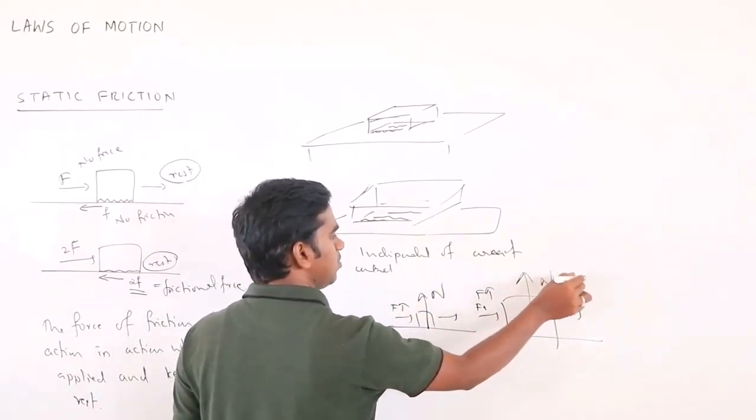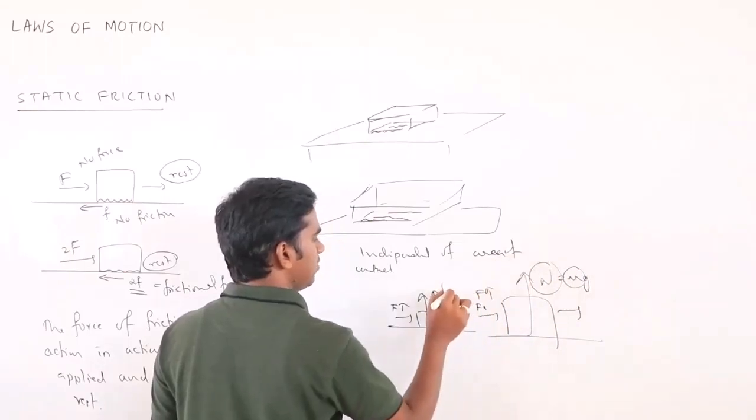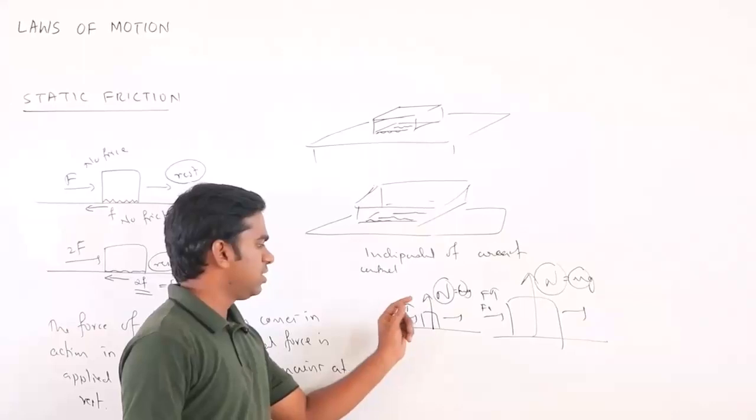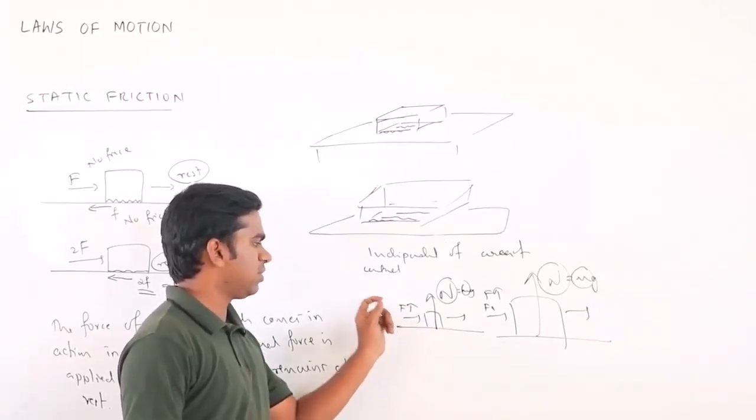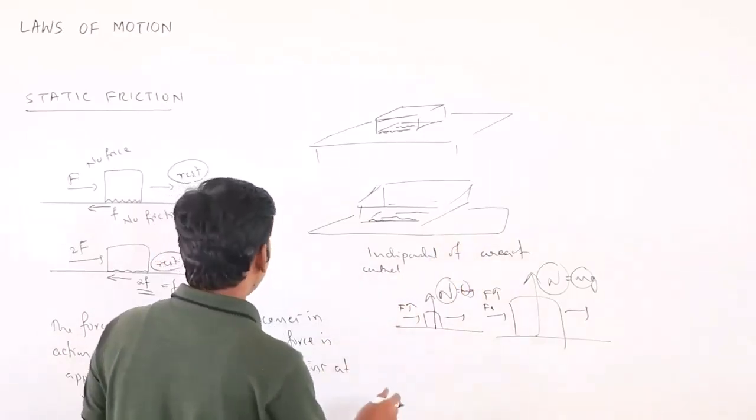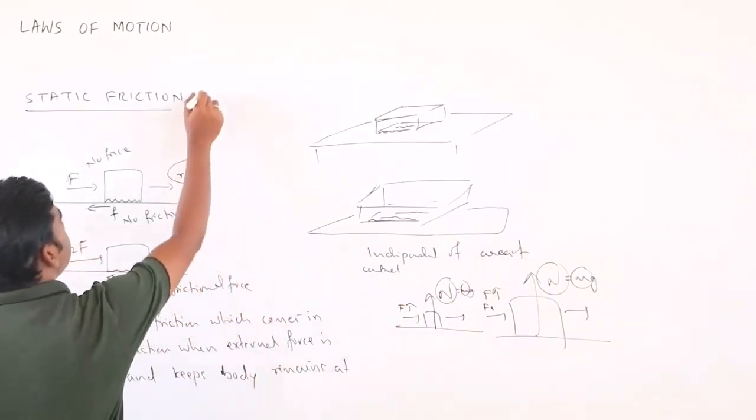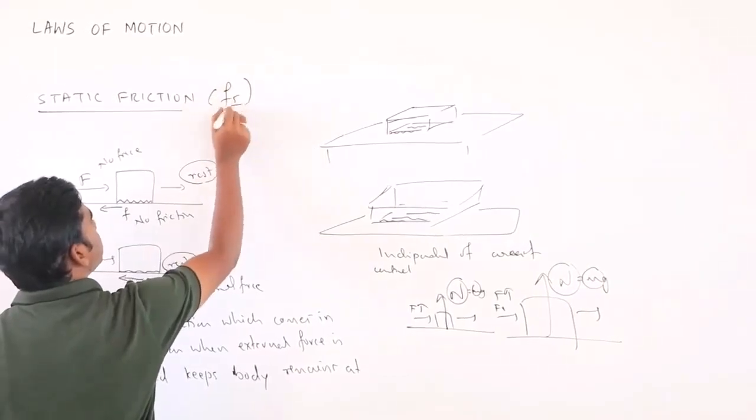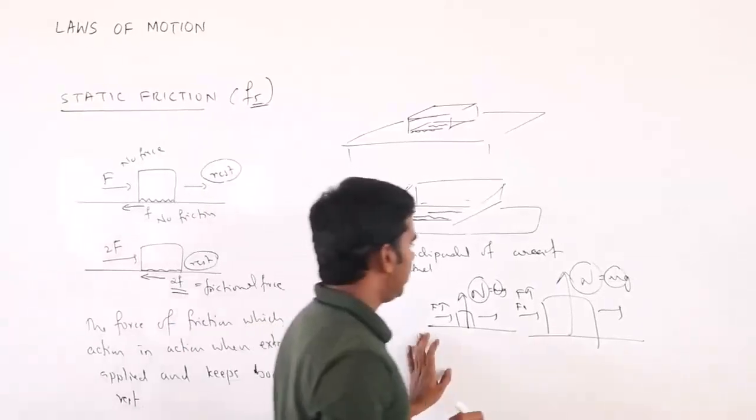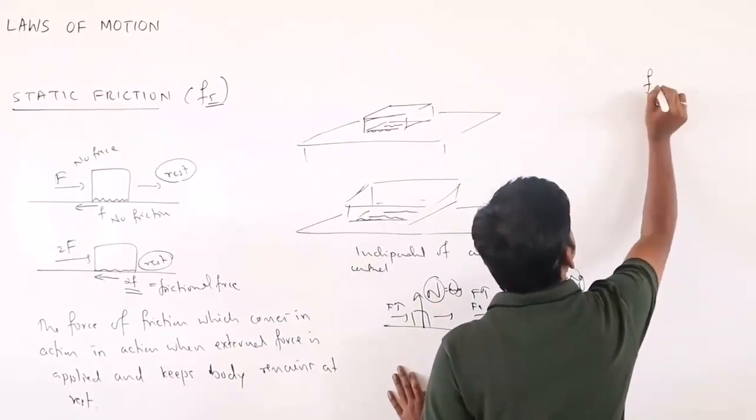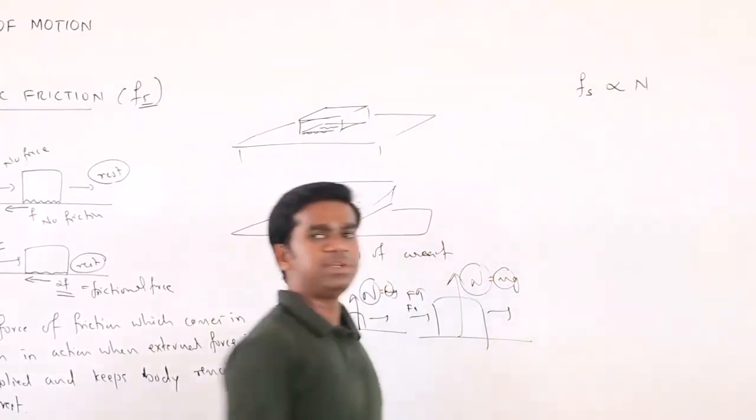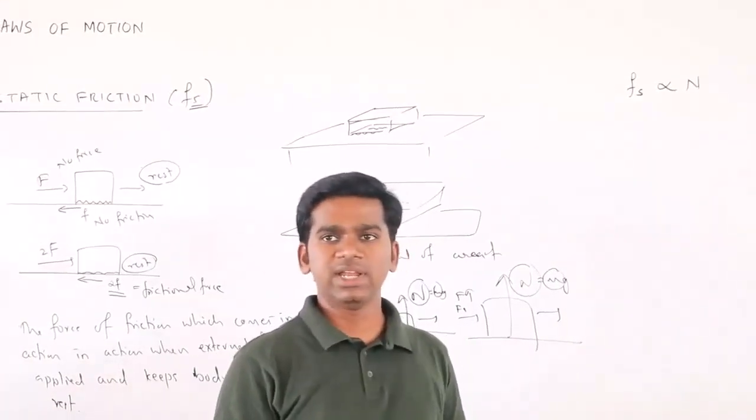If mass is more, normal reaction is more. If mass is less, normal reaction is less. Okay, so that is why the frictional force, or static friction, depends on the normal reaction. One more thing: the static friction we will denote by f_s. S stands for static, F stands for friction. So now your static friction is proportional to the normal reaction. It depends only on the normal reaction and the nature of the bodies.